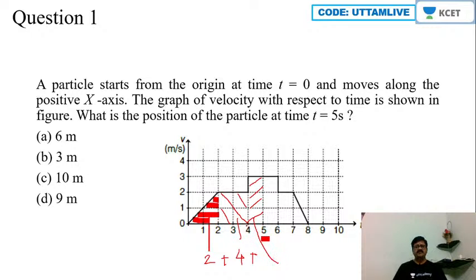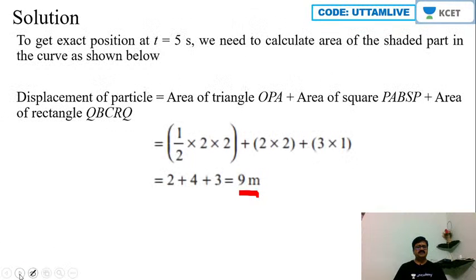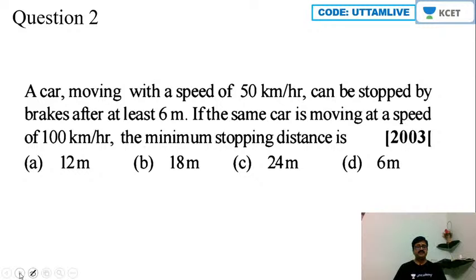We know that the base is 1 and our height is how much? 3. So 1 into 3, 3. So 3 plus 4, 7, plus 2, 9. So we will get the final answer as 9 meters here. Hence we can pick option D as the right choice here. Is it not? Okay, quickly let us progress to the next question.